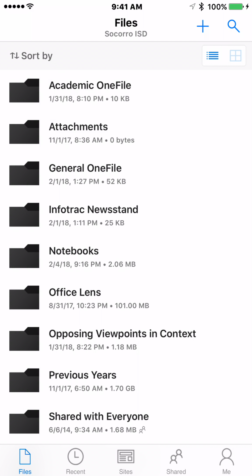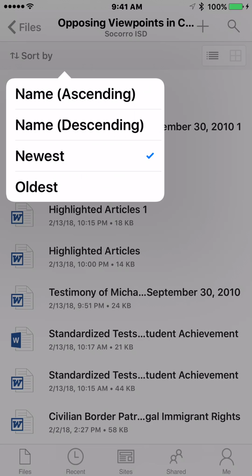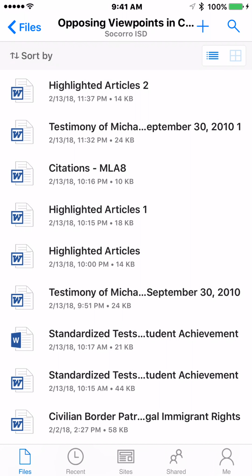So here we are in my file section. OneDrive automatically makes these folders for you. I didn't make any of these folders really. They just kind of create themselves when you click on things within this GALE website. That's pretty cool. So it created a folder called Opposing Viewpoints in Context. That's where we just were. We'll click there. And if you sort by newest, this would be the most recent stuff you worked on. And there's mine, highlighted articles too. And then right below that, we see the testimony of Michael, etc. The whole article we saved. And it timestamps it and all that.